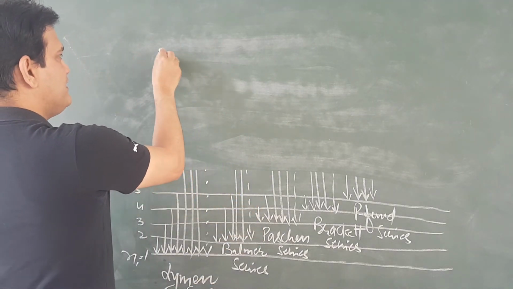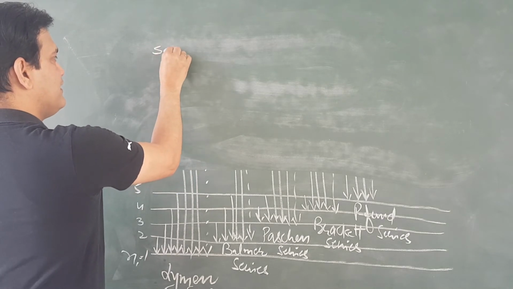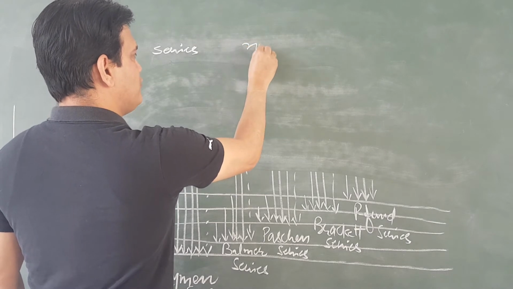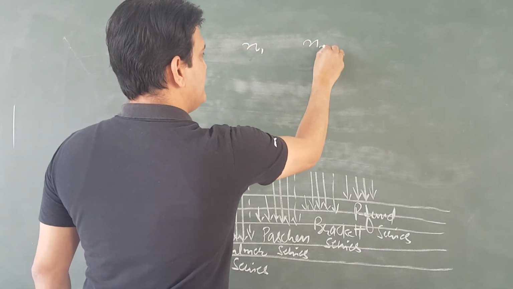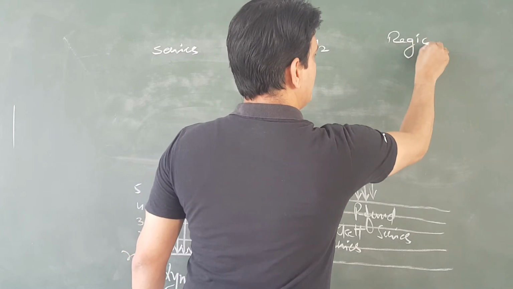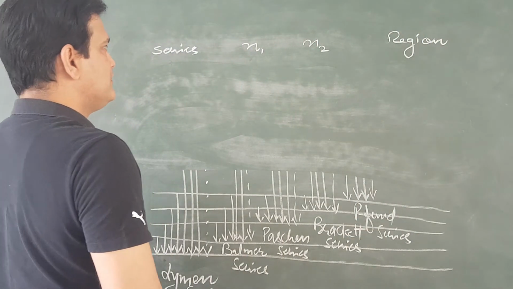We have different series, and for different series we can calculate n1, n2, and even their region easily.